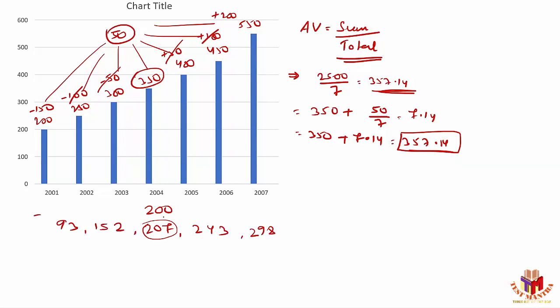So I know that this figure is 7 more than 200, this figure is 43 more than 200, and this figure is 98 more than 200, right? At least I can find out these things. Here I can find that this figure is 48 lesser than 200, and this figure is 107 lesser than 200, right? At least I can mark these values.